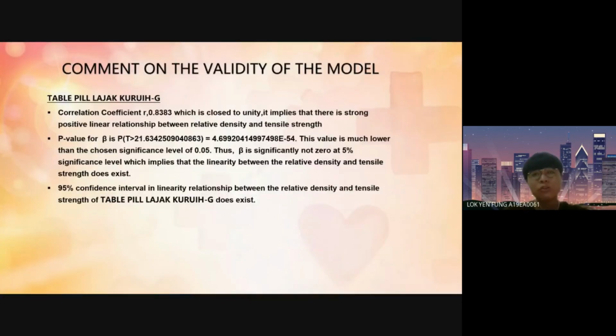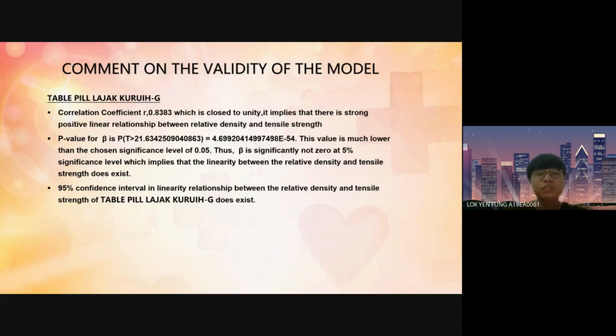Comment on the validity of the model. For the tablet, the correlation coefficient R equal to 0.8383, which is close to unity, implies that there is a strong positive linear relationship between relative density and tensile strength. P value equal to 4.6992 times 10 to the power of negative 54. This value is much lower than the chosen significance level of 0.05. Thus, beta is significantly not zero at the 5% significance level, which implies that the linearity between relative density and tensile strength does exist.